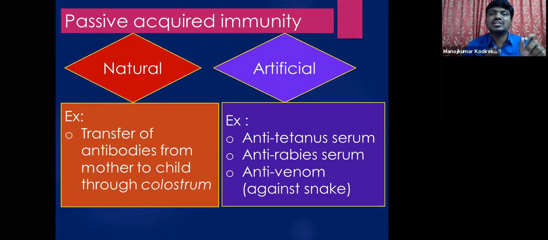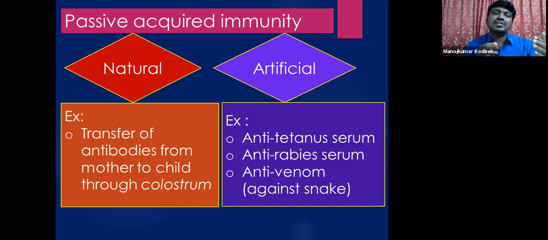The poison is collected from poisonous snakes. In small doses, it is given to a donor animal, which can be a horse or a sheep.